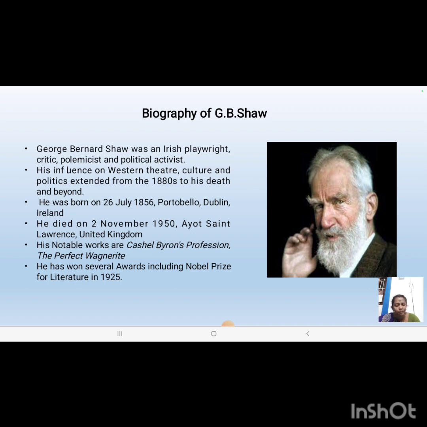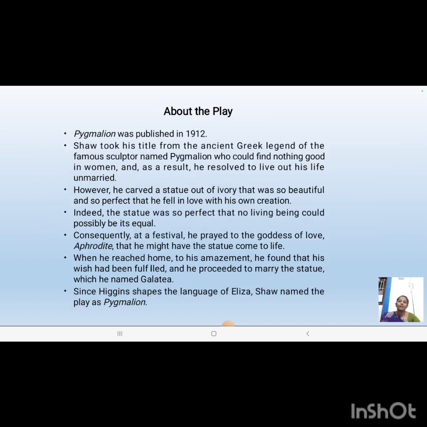He was highly influenced by Western theatre, their culture and politics, which extended from the 1880s and continued till his death. His notable works include Pygmalion, The Perfect Wagnerite, Cashel Byron's Profession. He has also won several awards, including the Nobel Prize for Literature, which he won in the year 1925.